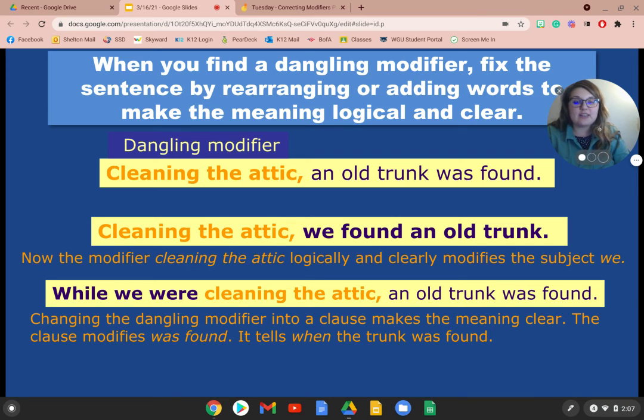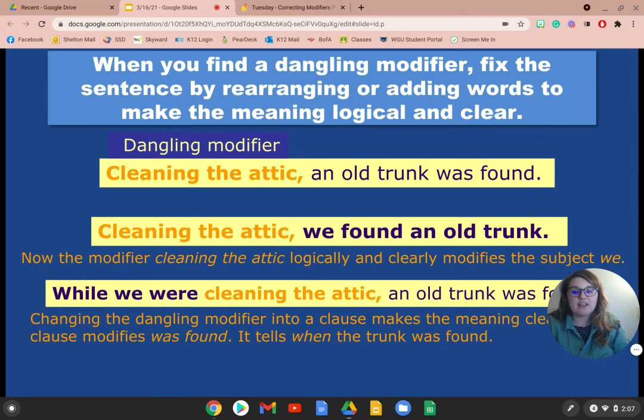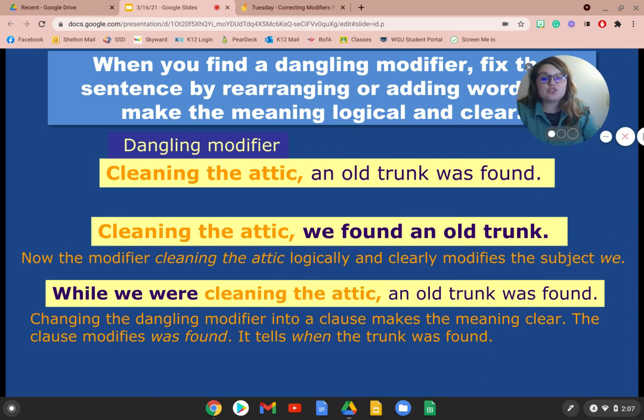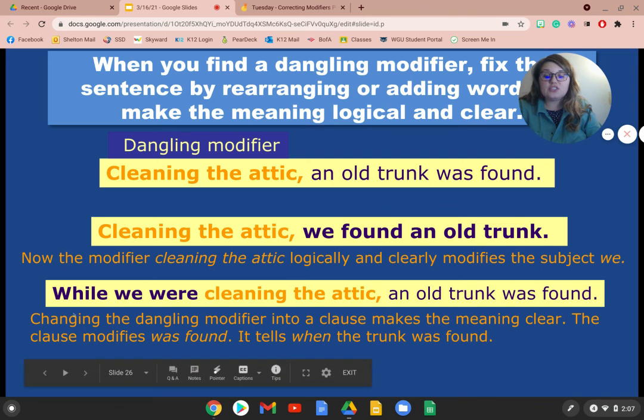Now, when you find a dangling modifier, we need to fix the sentence by rearranging or adding words to make the meaning logical and clear. So we have the dangling modifier of cleaning the attic, an old trunk was found. The modifier cleaning the attic logically and clearly modifies the subject we. So we can say cleaning the attic, we found an old trunk. And then we can change the sentence one more time by saying, while we were cleaning the attic, an old trunk was found. Changing the dangling modifier into a clause makes the meaning more clear. The clause modifies was found, and it tells when the trunk was found.